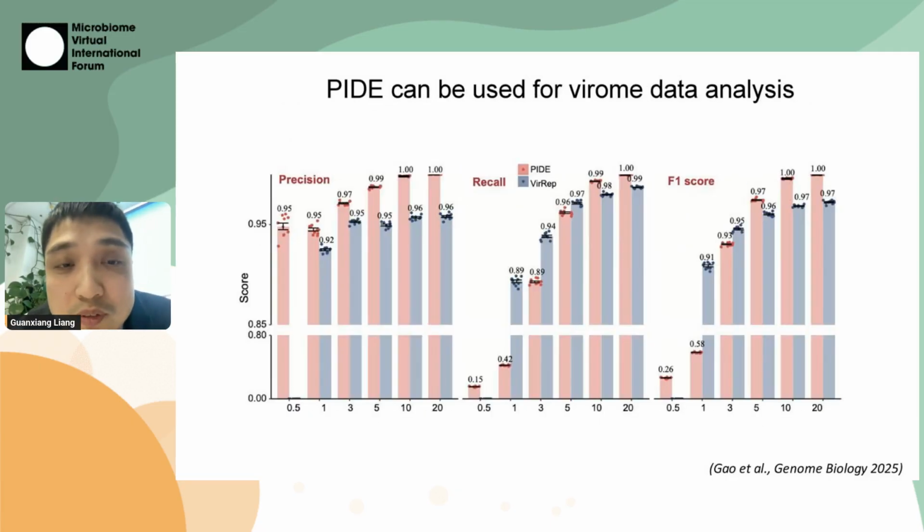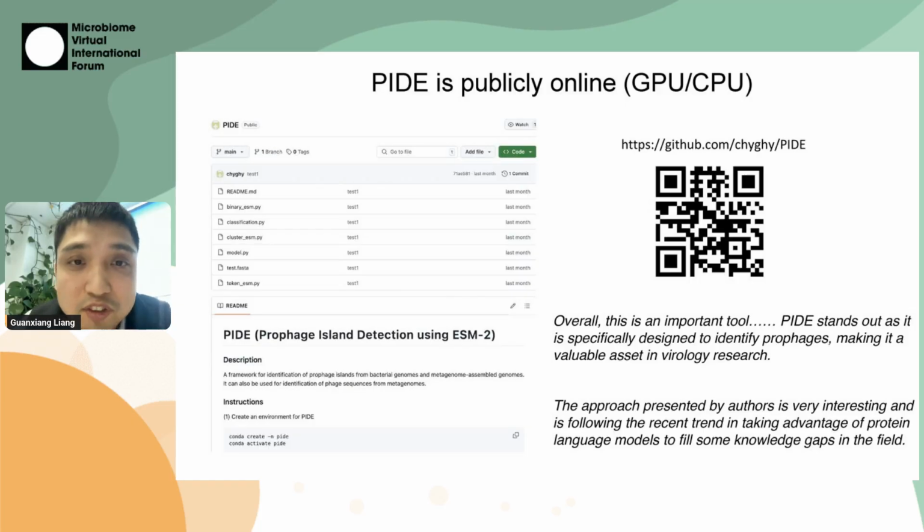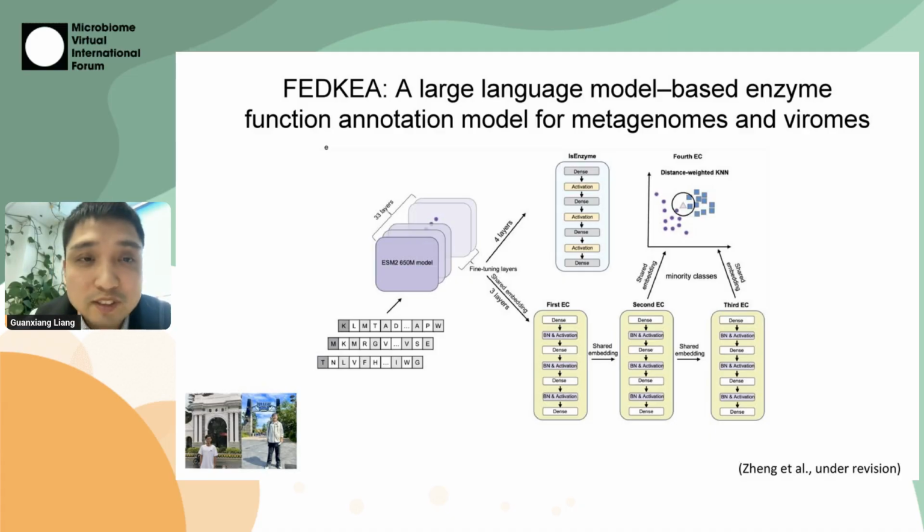So this tool can also be used for virome data analysis, like phage contig identification. And it's totally publicly online. We got very good comments from the reviewers when we submitted the paper. So now we have a tool to identify prophage. Next, we want to know the function of those prophage-encoding genes.